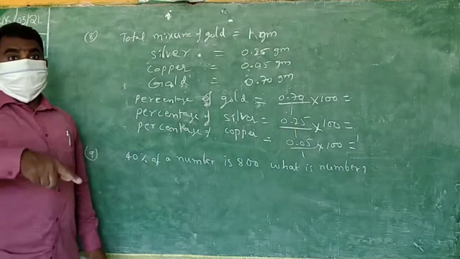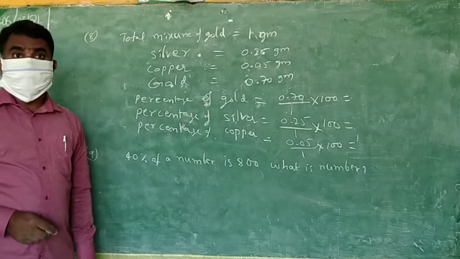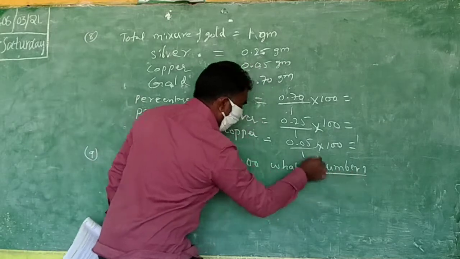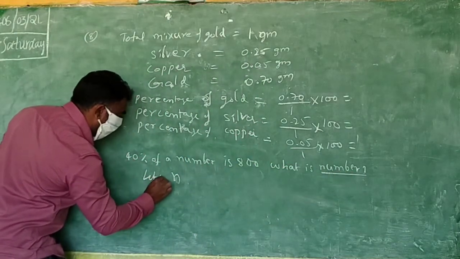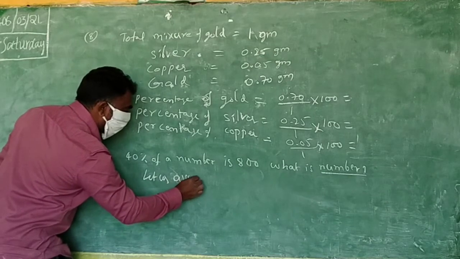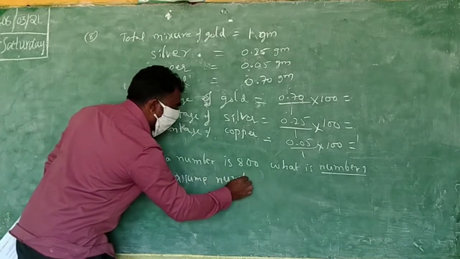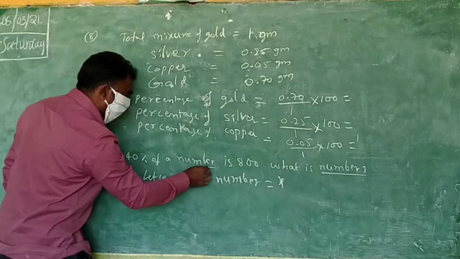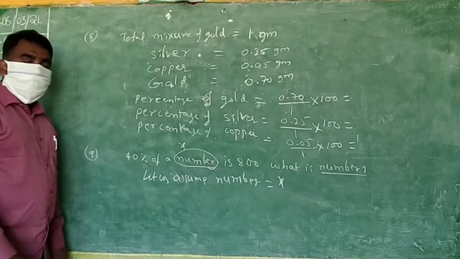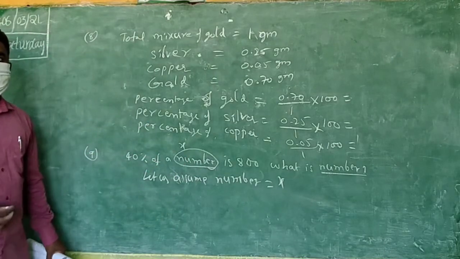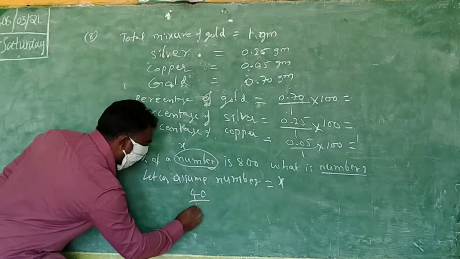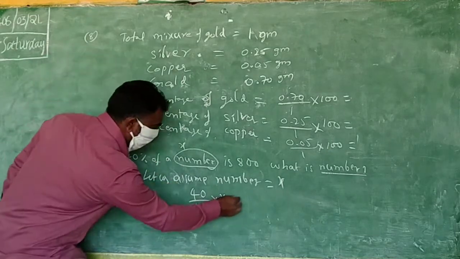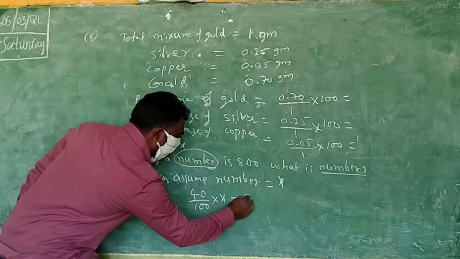So I will go with simple equations. The last method I said, remember. Simple equations. Which is unknown here? Number is unknown. So let us assume number is equal to x. Now 40% of x is 800. 40% is 40 by 100 into x, is 800.